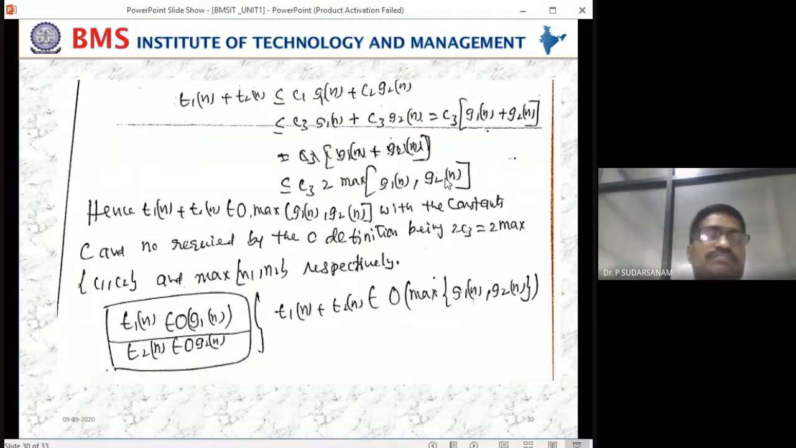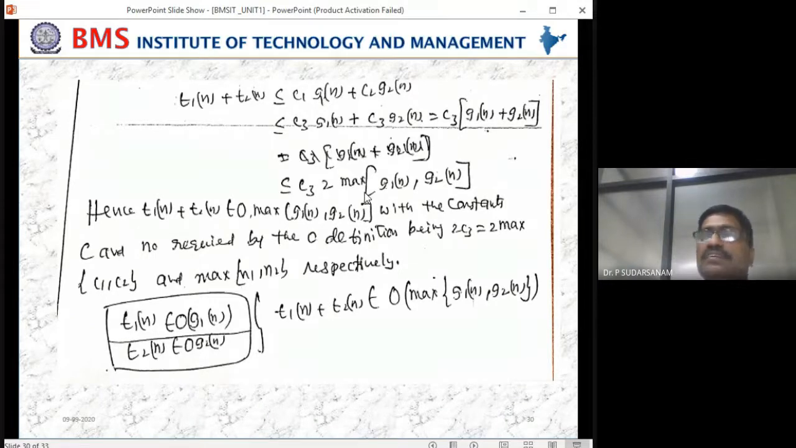Once you write this, the left-hand side you have already written as T1 of n plus T2 of n. So T1 of n plus T2 of n belongs to the given equations, whatever the main equation belongs to, that maximum of G1 of n comma G2 of n. Now it is satisfied, maximum of G1 of n comma G2 of n. So with this, the constant C and n naught required by the big O definition, by using 2 into C3, the constant is equal to 2 into maximum of C1 comma C2, and maximum of n1 comma n2 respectively.